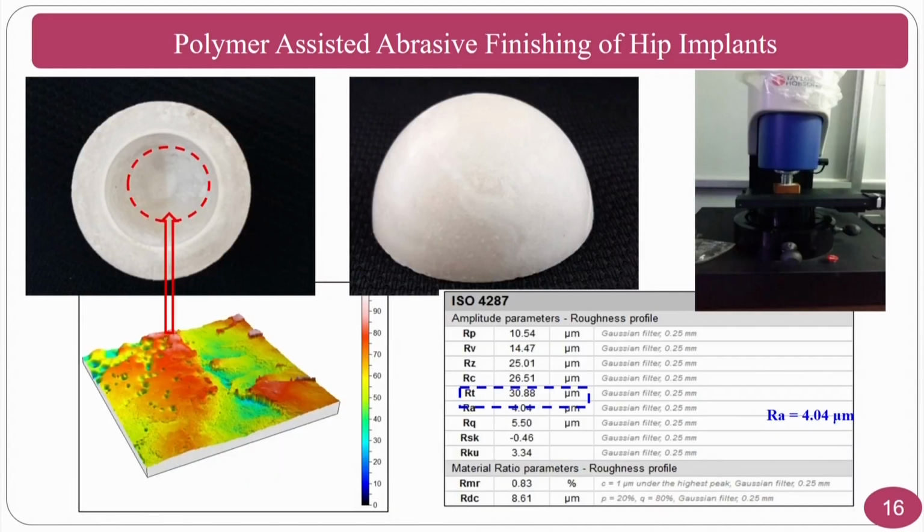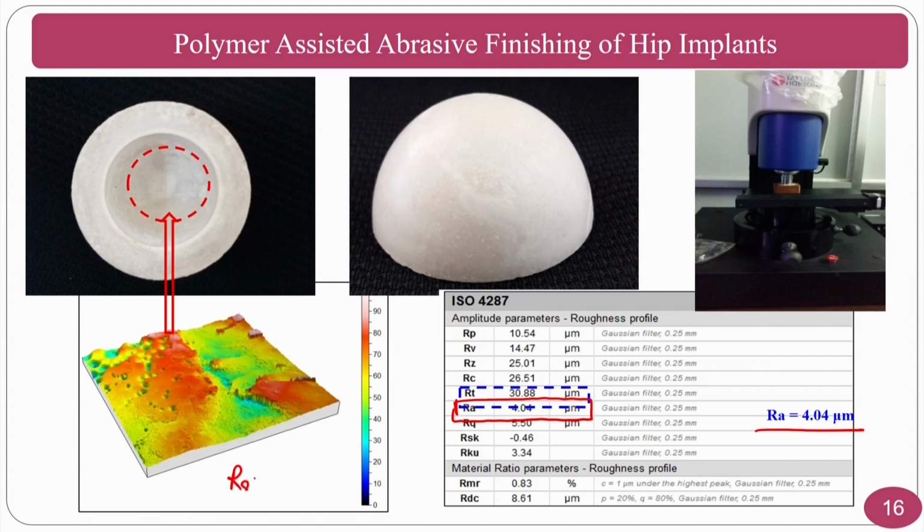So the initial surface roughness is measured. Normally the initial roughness is approximately 4.04 micrometers.